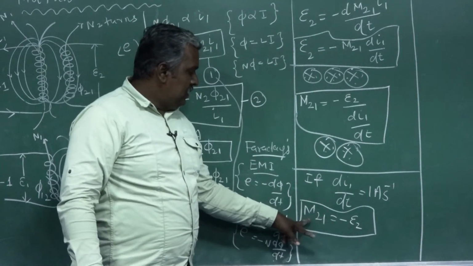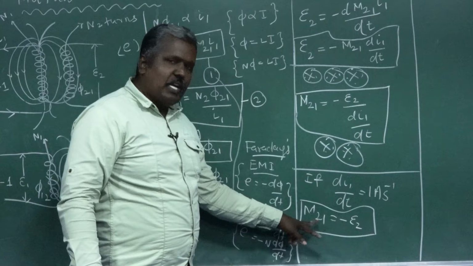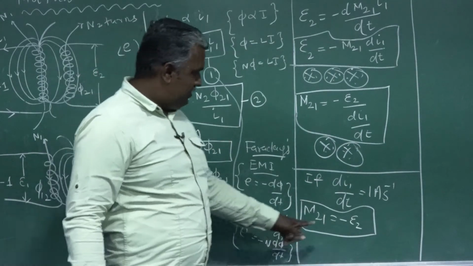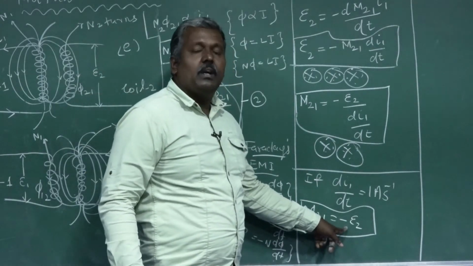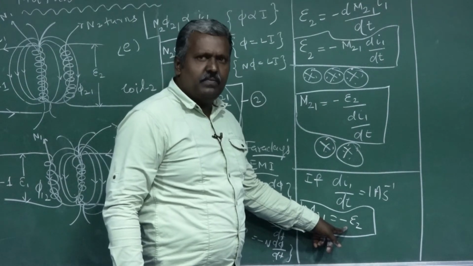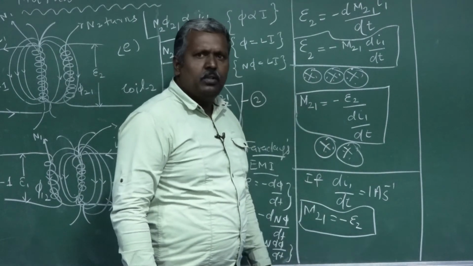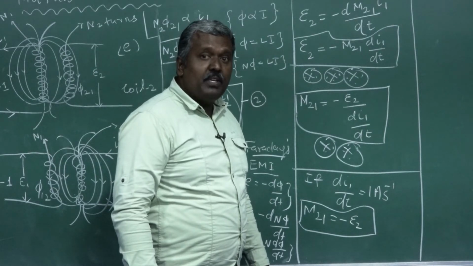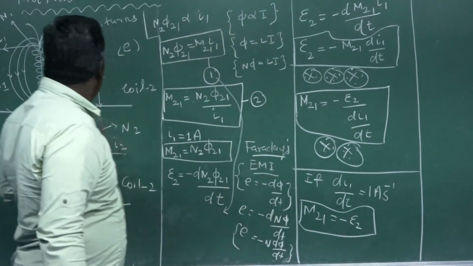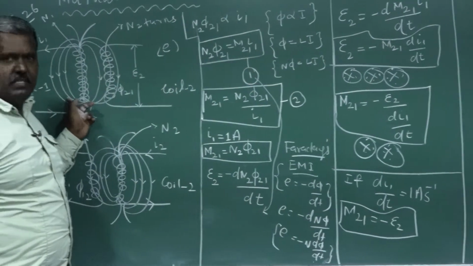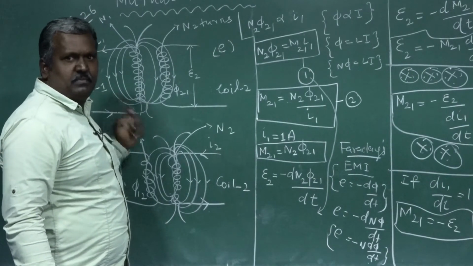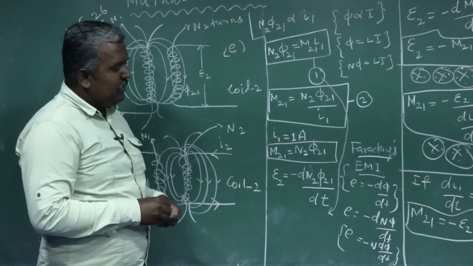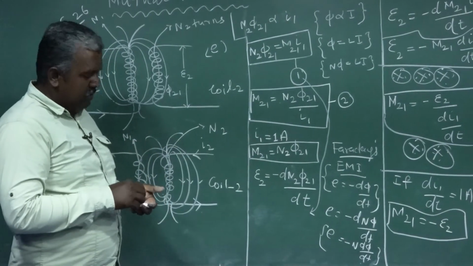The mutual inductance of coil 2 with respect to coil 1 is also defined as the opposing induced EMF in coil 2 when the rate of change of current is 1 ampere per second in coil 1, the primary coil.